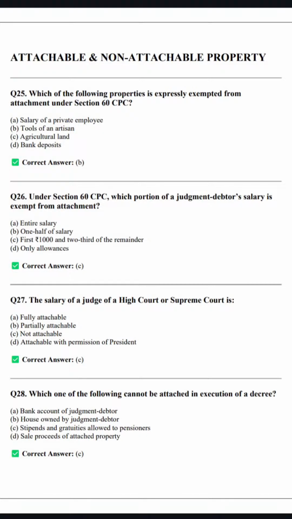Which of the following property is expressly exempted from attachment under Section 60 CPC?